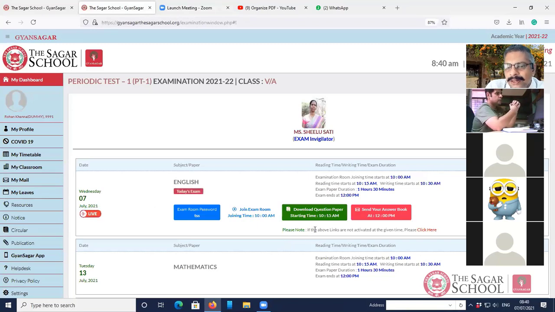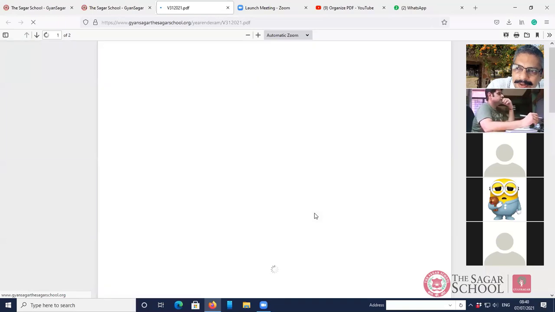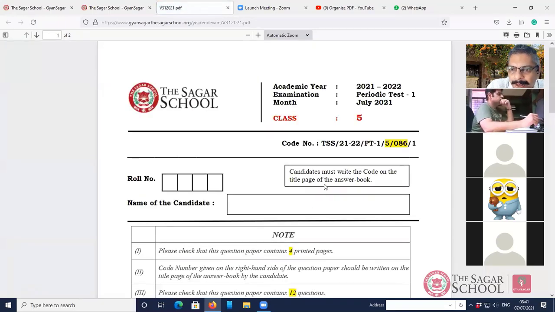Now we come to download question paper. Suppose it is already 10:15 and our exam has already started. Now I can click on this. This button will not be active before 10:15. So at 10 o'clock, when you log in, you will find that you cannot click this button. It will be activated only at 10:15. So click on this button and you will be able to see your question paper.